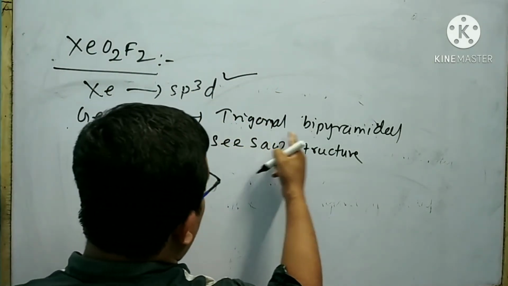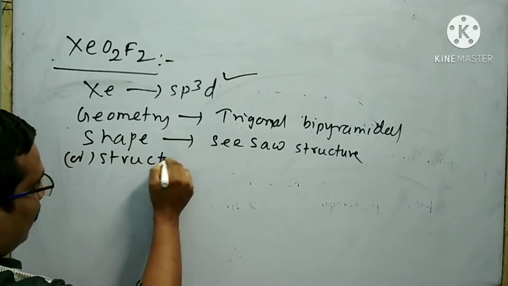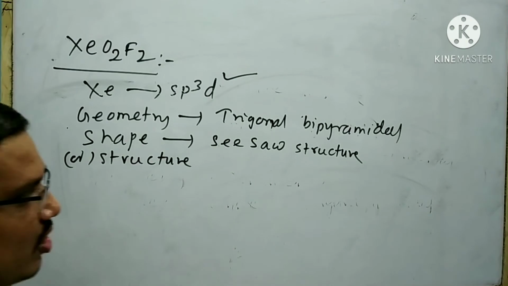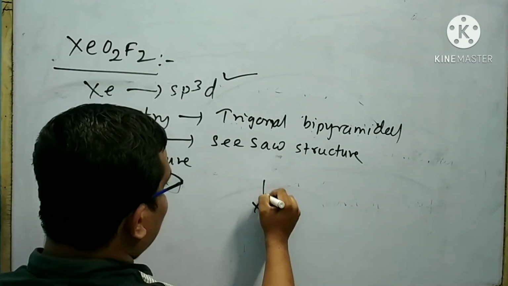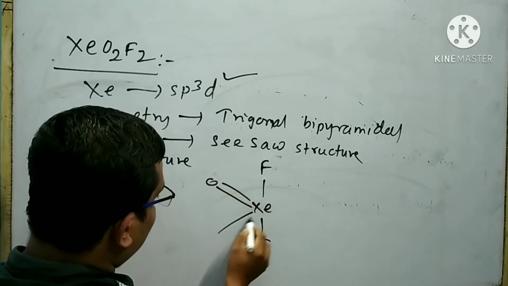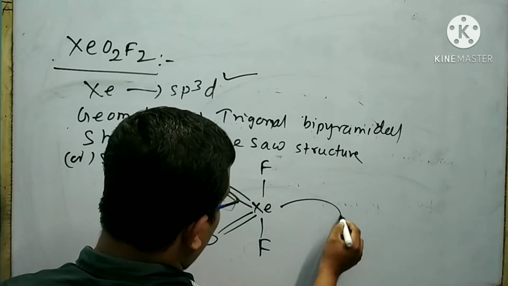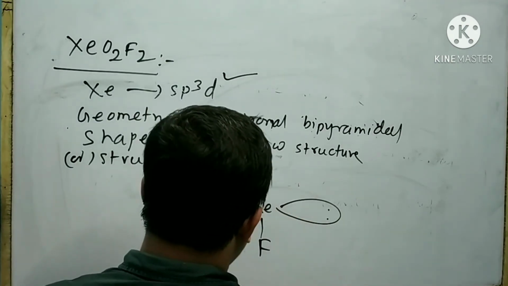Geometry is trigonal bipyramidal. Shape or structure is seesaw structure. This is the seesaw structure of XeO2F2. Here a lone pair is present.